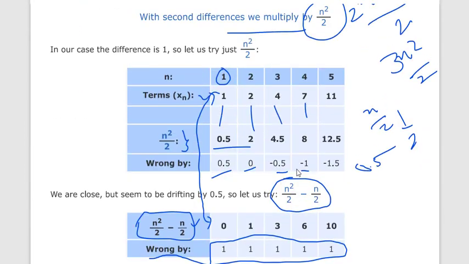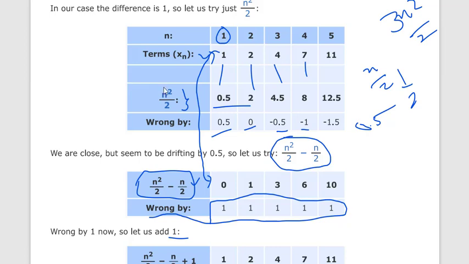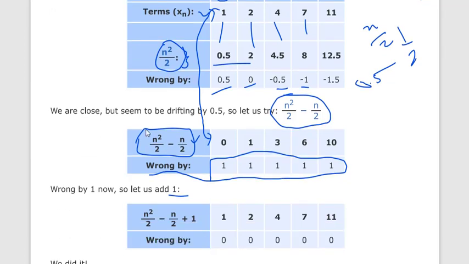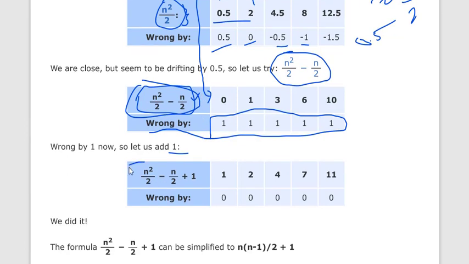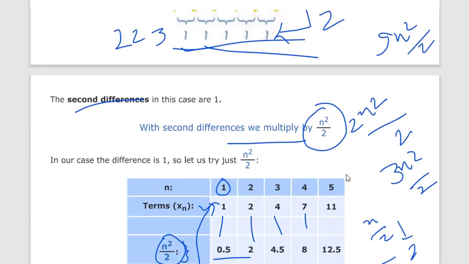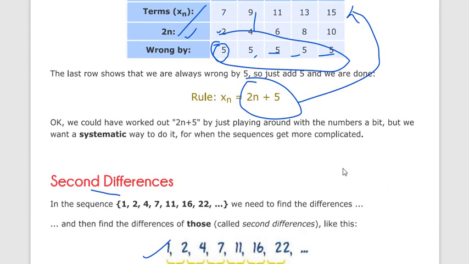So with trial and error, first we calculate the n squared by 2 sequence, then n squared by 2 minus n by 2, and then we get the right formula for the sequence. This is the method of finding the rule of any sequence.